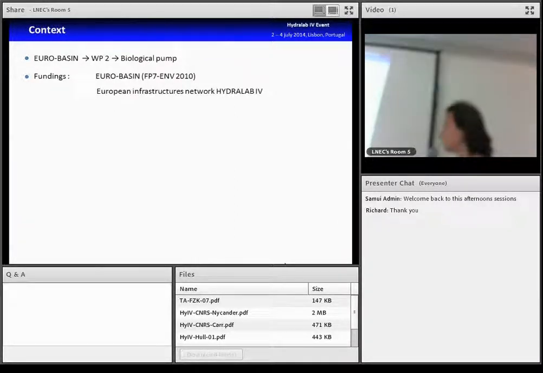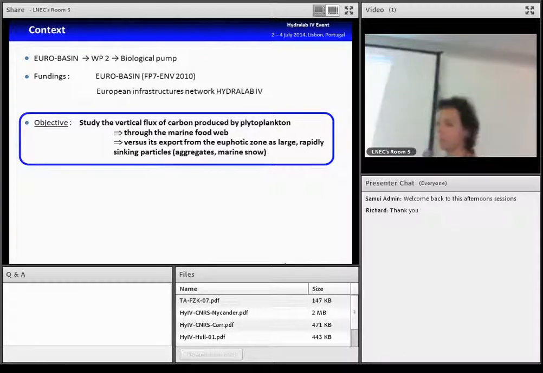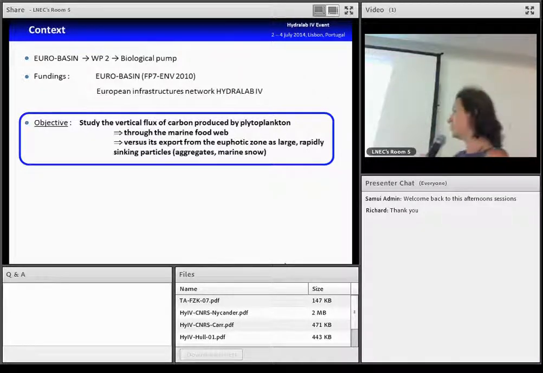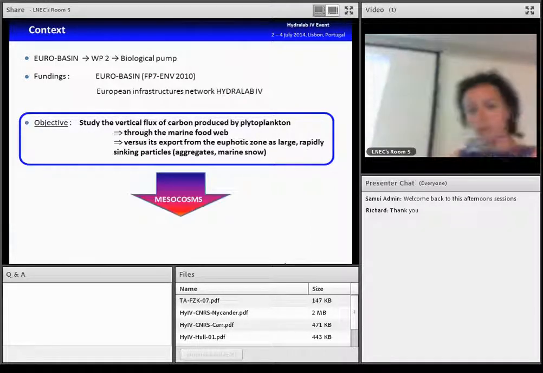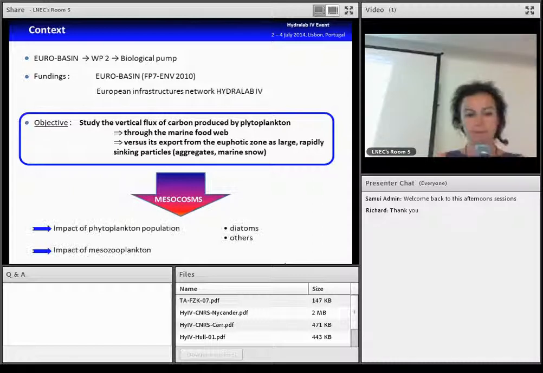The aim of this project was to study the vertical flux of carbon produced by phytoplankton through the marine food web versus its export from the euphotic zone as large rapidly sinking particles like aggregates. So for this experiment, we used mesocosms and we tested the impact of phytoplankton population, in particular diatoms, and the impact of mesozooplankton.